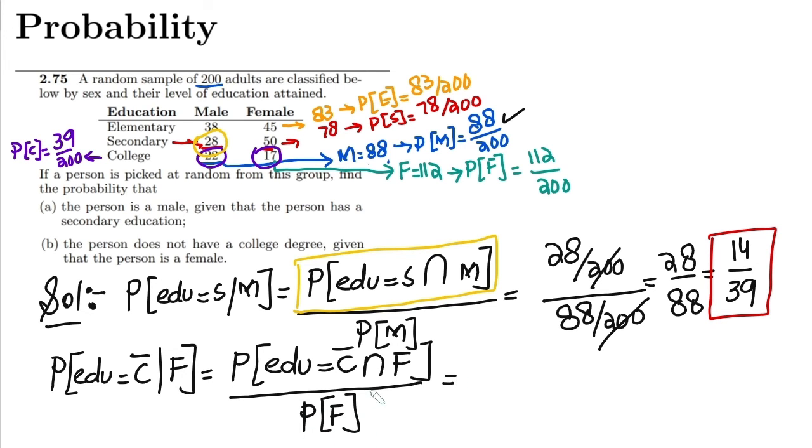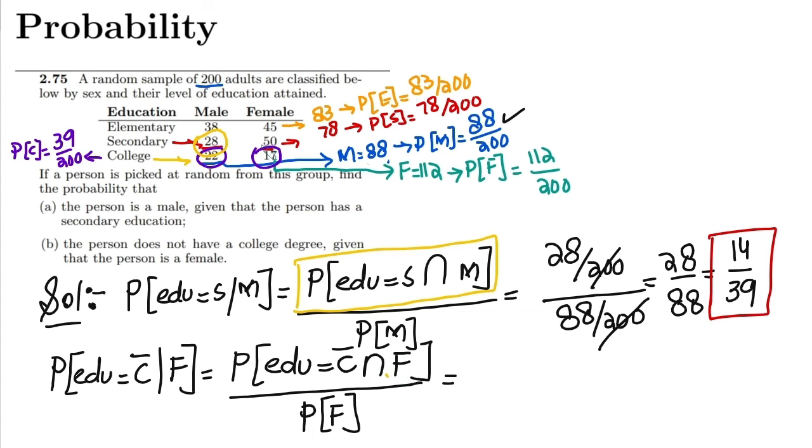Now looking at these values, do I know the probability that the education level is not college degree while the person is a female? So here I have to remove this column, and see the probability that the person does not have a college degree while she is a female.